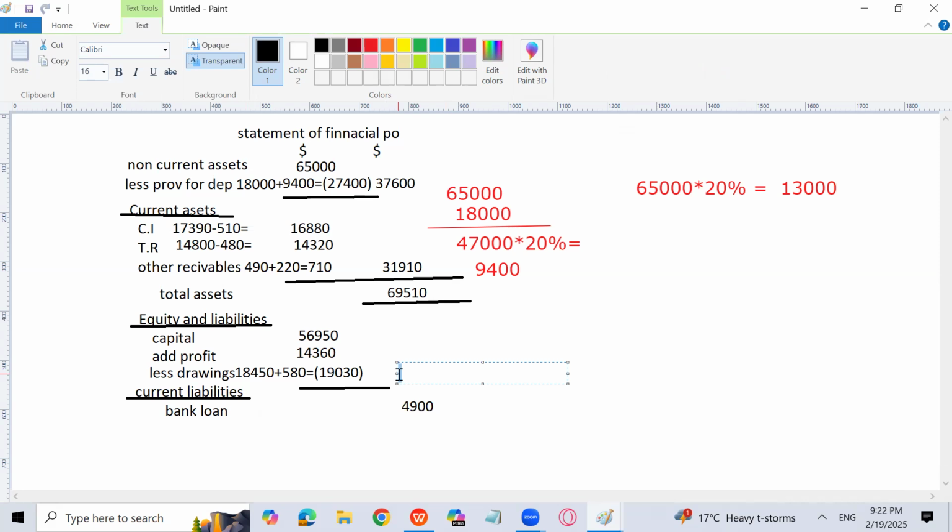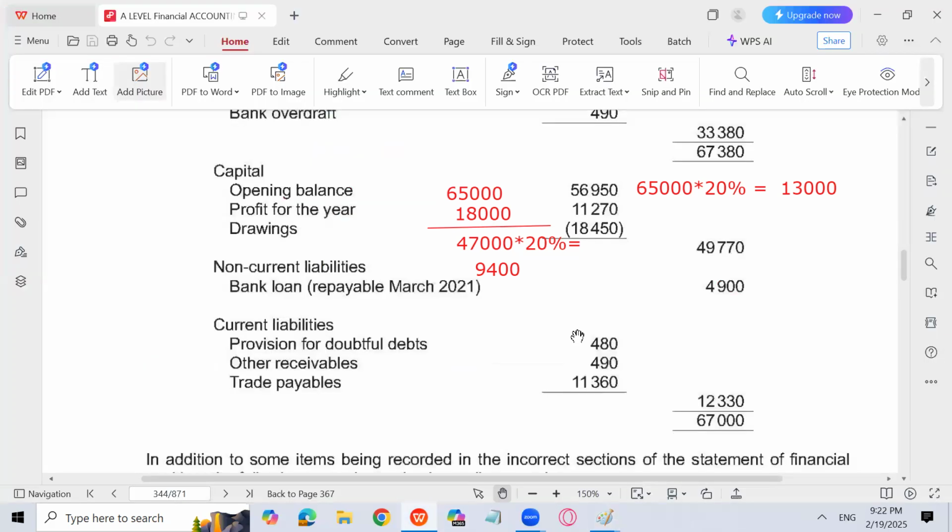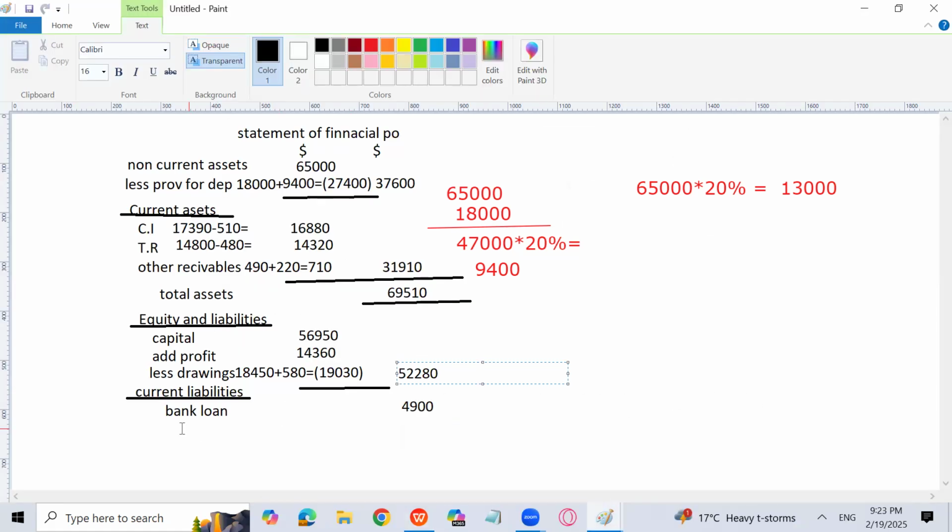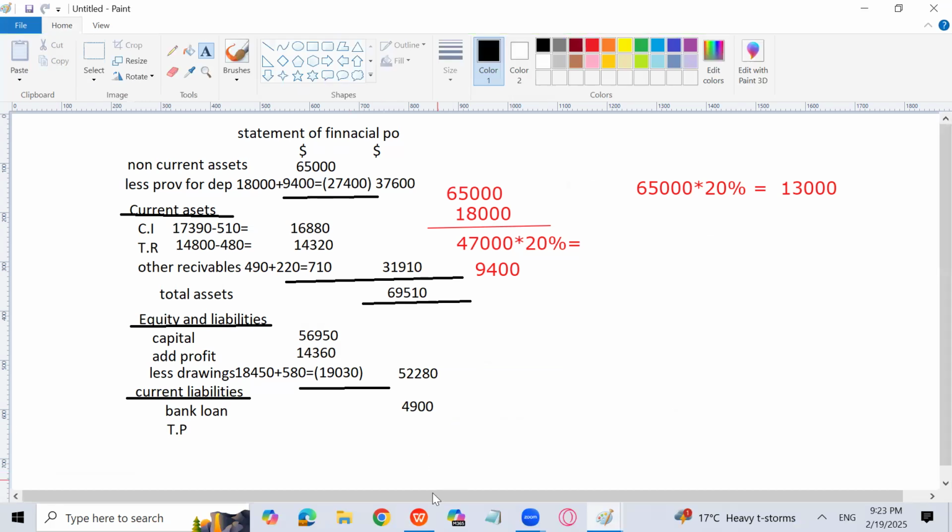52280. 52280 means 56950 plus 14360 minus 19030. That is 52280, and bank loan is 4900. Now trade payables I have to write, that is 11360. There is no change in trade payables because no entry is going to affect the trade payables. So trade payables will remain the same, 11360.